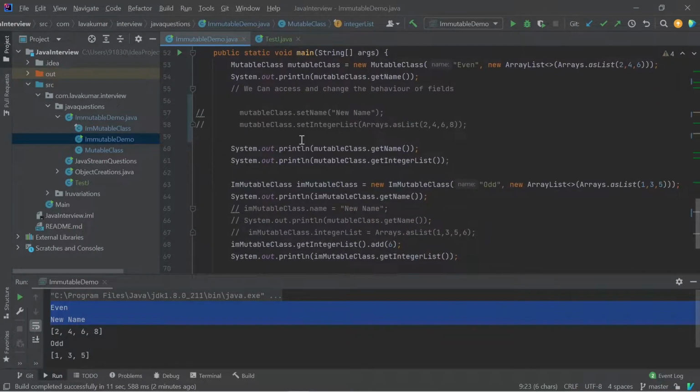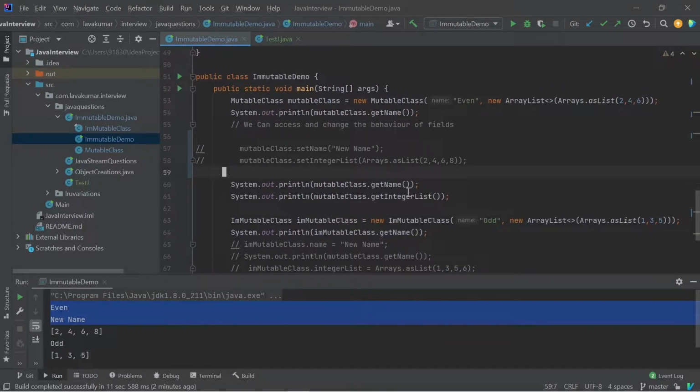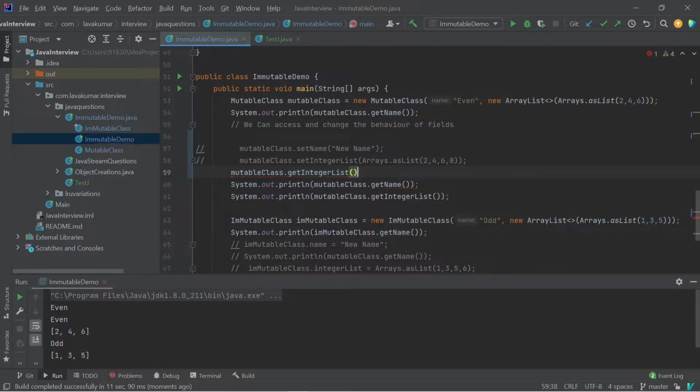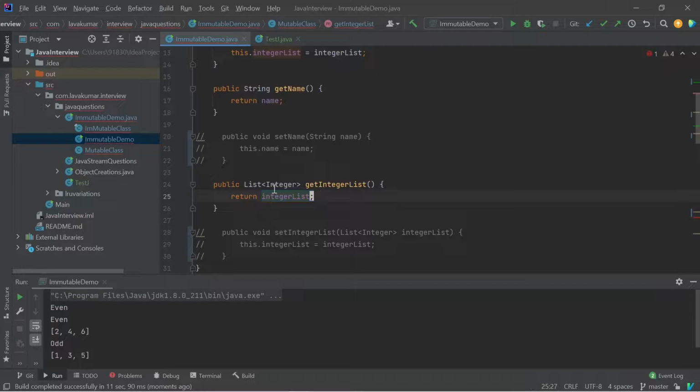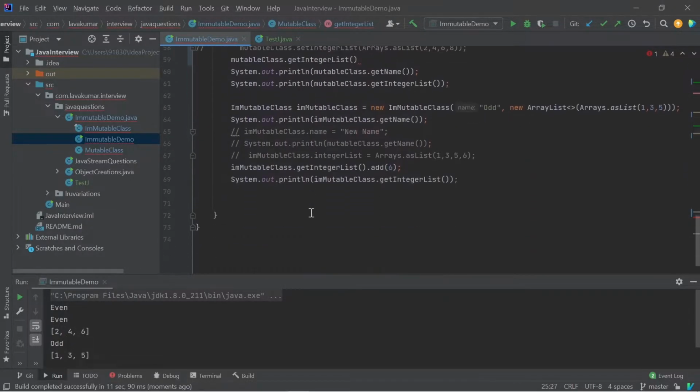So if you see, let's say now I want to print here, it will print "even" two times and also 246. Now I want to act on it: mutableClass dot getIntegerList. When I click on getIntegerList, I get the reference of the integer list itself, and with the reference I can modify the values.